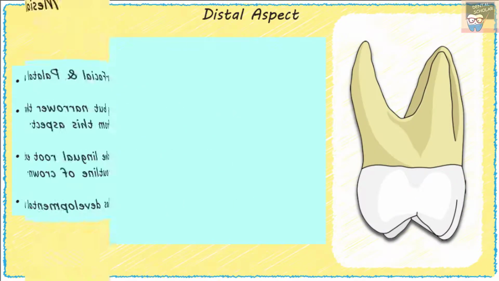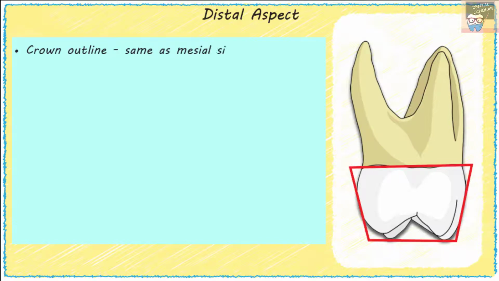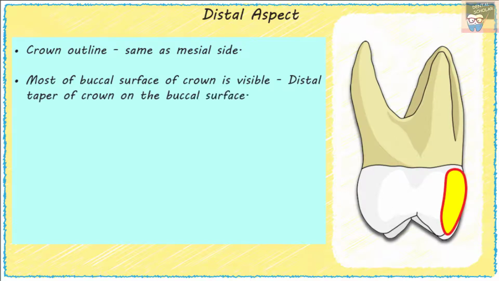Let's now go to the distal aspect of the maxillary first molar. The crown outline, as I have already described, is the same as on the mesial aspect. Most of the buccal surface of the crown is visible, and this is due to distal taper of the crown on the buccal surface.